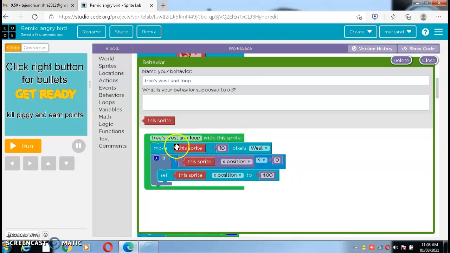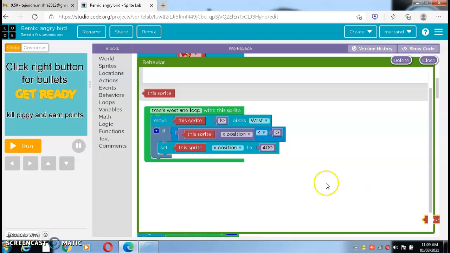Move this sprite. This sprite means any sprite which we want. Then move this sprite 10 pixels west. So I will delete this.